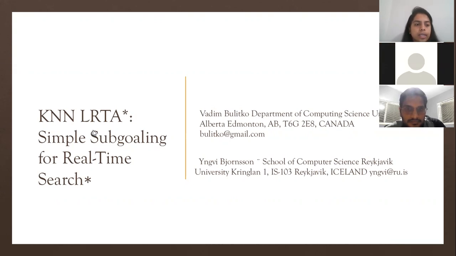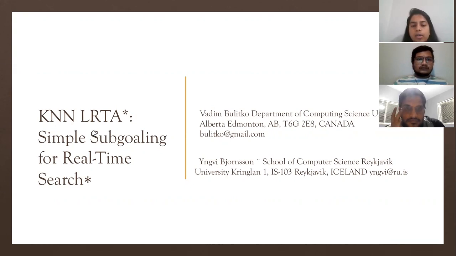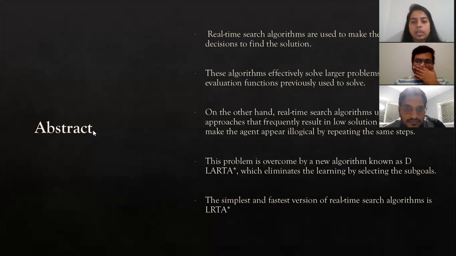So coming to the abstract part of this paper, the real-time search algorithms are used to make the optimal decision to find the solution. These algorithms, such as LRTS search, are also used to solve larger problems with heuristic evaluation functions.